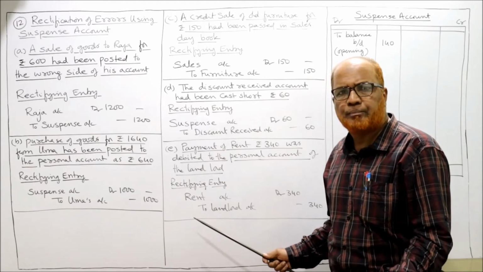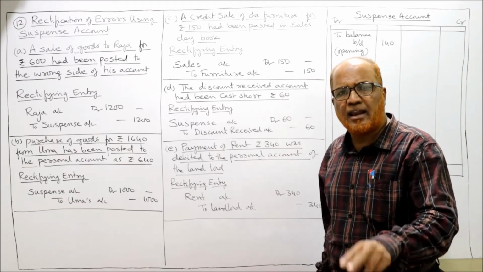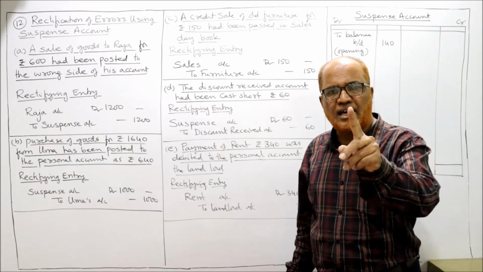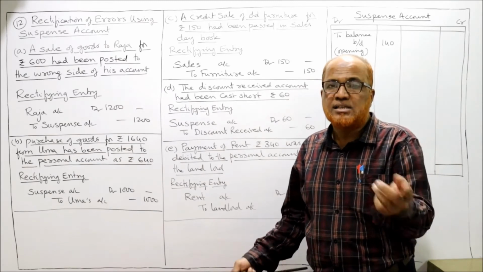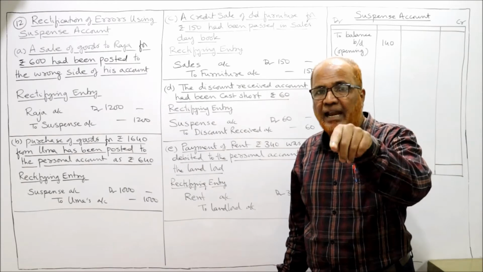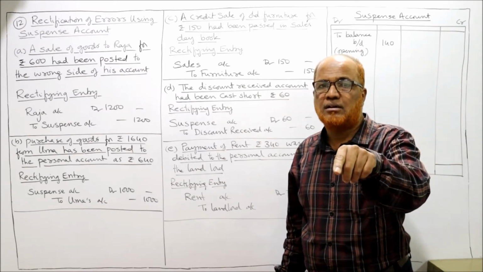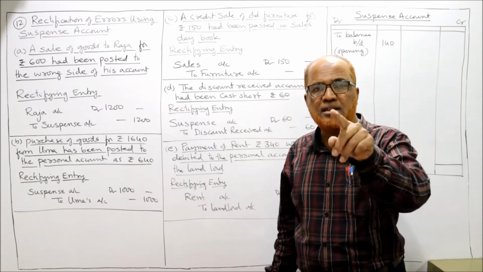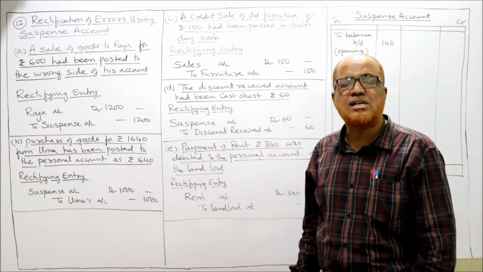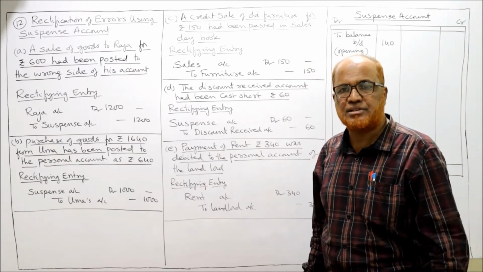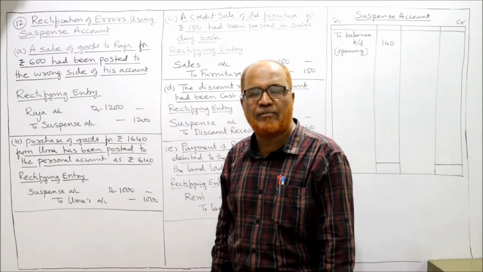Suspense account will not come in this case, because the error is there in two accounts. The first error is rent account should have been debited, but it is not debited. Second, by mistake landlord account is debited. Now we have to credit it. So error is there in rent account, error is there in landlord account. That's why suspense account will not come. That's it. So all the 5 errors we have rectified.